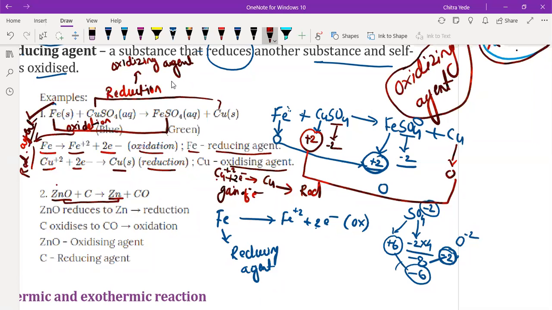So it will act as an oxidizing agent. I'm going to write over here. See here it is written: ZnO is the oxidizing agent, whereas carbon is oxidized to CO, which means its oxidation takes place. That means it will act as a reducing agent. So this is a reaction where again oxidation and reduction take place simultaneously. That's why it is again a redox reaction.